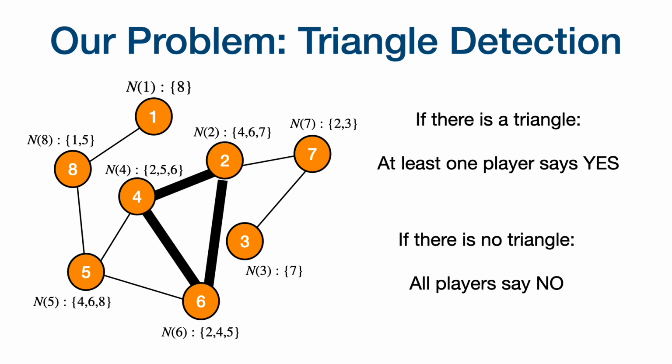The specific problem that we're interested in is just triangle detection. What we want from the vertices is, if there is a triangle in the graph, we want at least one player to say yes. This player need not be a part of the triangle. By players, we just mean the vertices. If there is no triangle, we want all the players to say no, that there isn't a triangle.